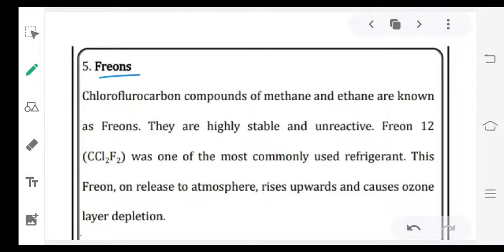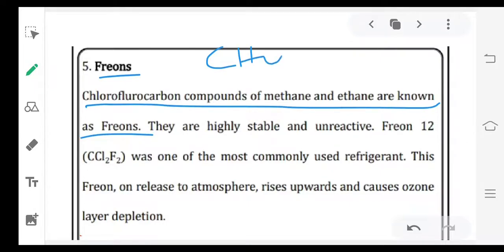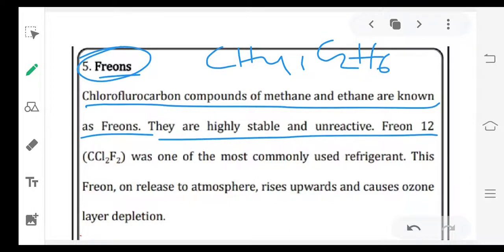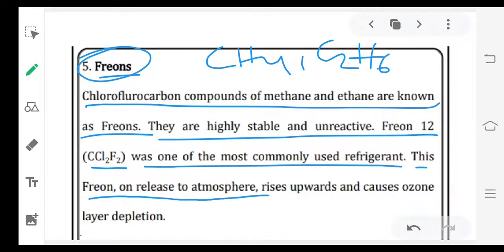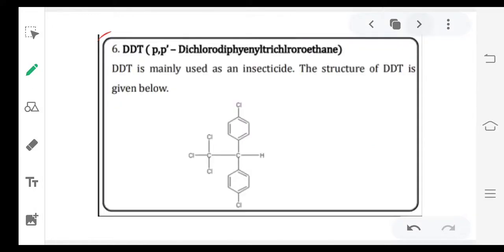Next, freons. What are freons? Chlorofluorocarbon compounds of methane and ethane are known as freons. Meaning if you take methane and ethane, C2H6, and instead of hydrogens, you substitute chlorines and fluorines, those are called freons. They are highly stable and unreactive. Freon 12, that is CCl2F2, was one of the most commonly used refrigerants. This freon, on release to the atmosphere, rises upwards and causes ozone layer depletion. So these are the freons responsible for ozone layer depletion.